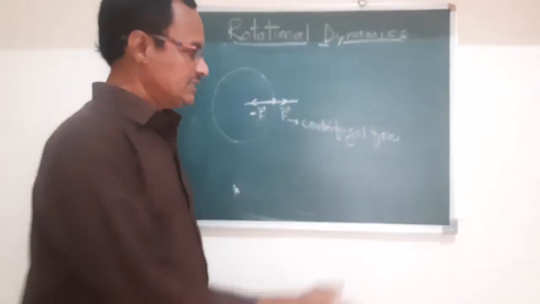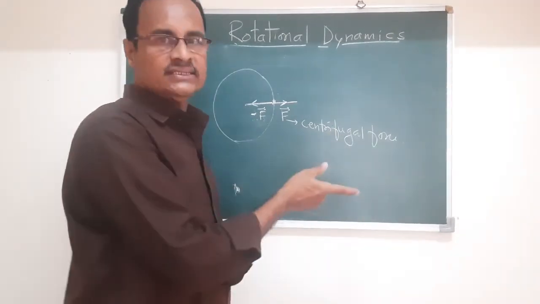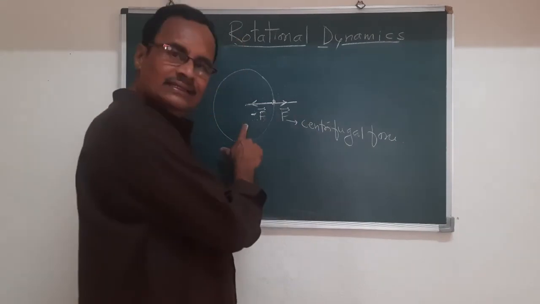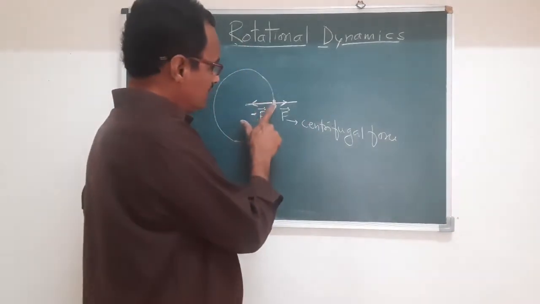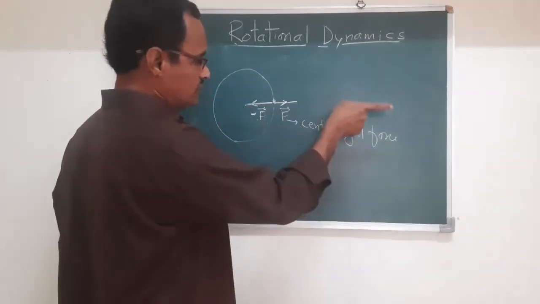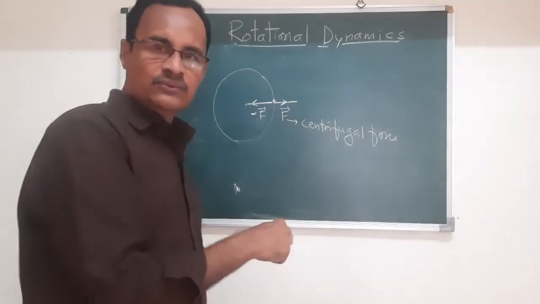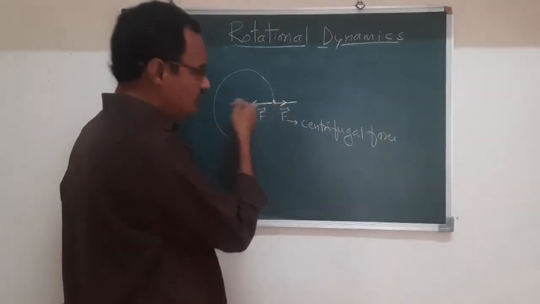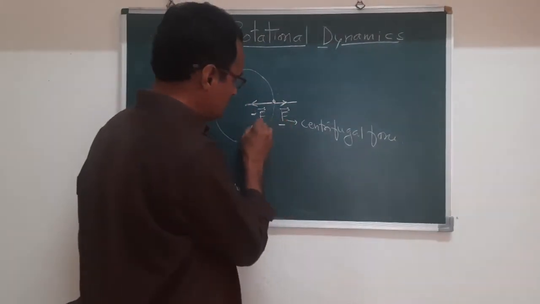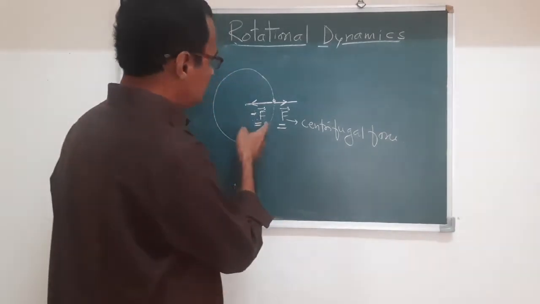Centrifugal force. Its magnitude is equal to what? The centripetal force, but only the direction is opposite. If the magnitude of the centrifugal force is greater than the centripetal force, then what will happen? That electron escapes from the orbit, it goes outside. If the magnitude of the centrifugal force is less than the centripetal force, then it falls onto the nucleus. But when both forces are balanced, centripetal and centrifugal forces are balanced, at that time the electron revolves